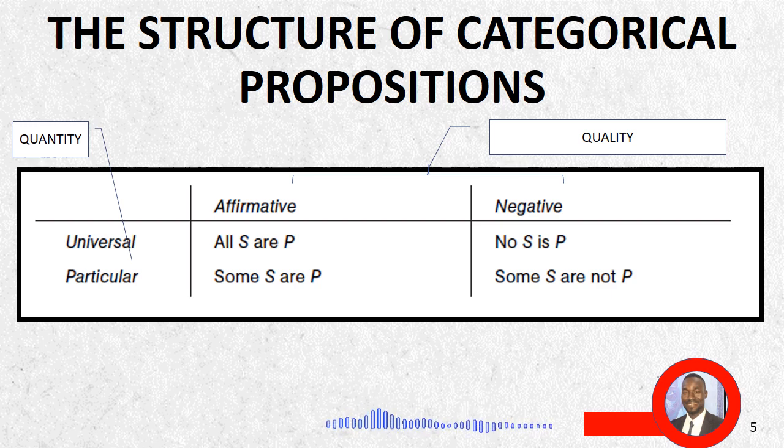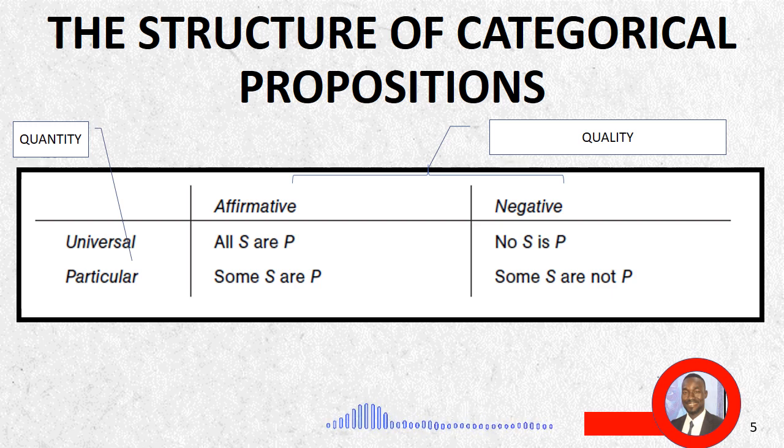In categorical proposition, the words all S are, every S are, or no S are denote universal because they talk about an entirety of a class. However, while the words all S are or every S are are regarded as affirmative in terms of their quality, the word no S is negative in terms of quality, which means it denies.